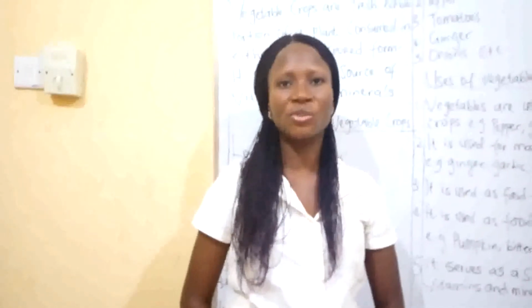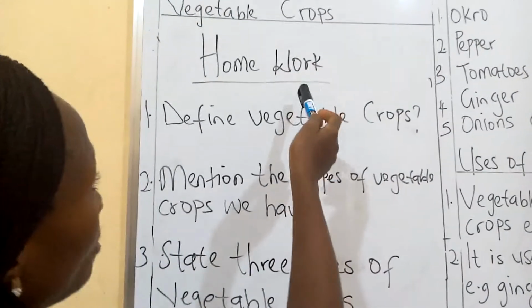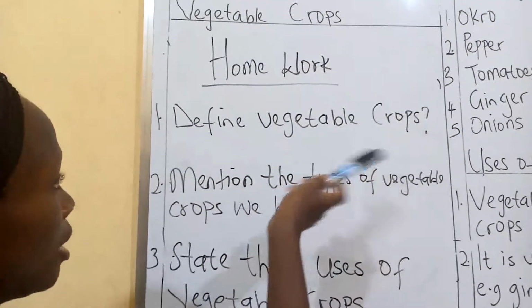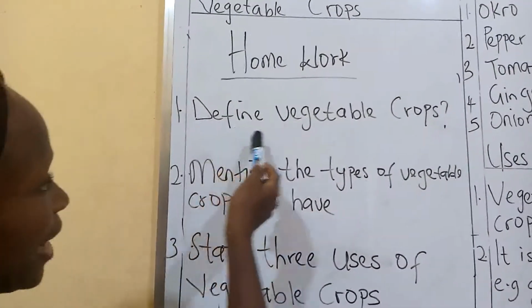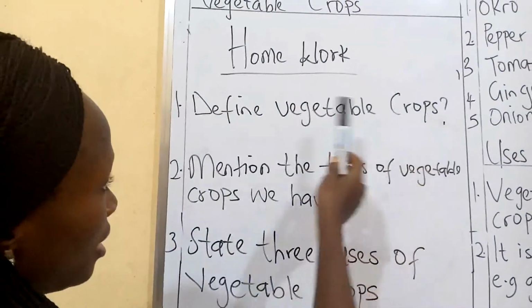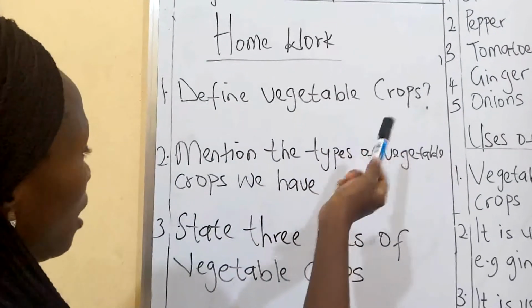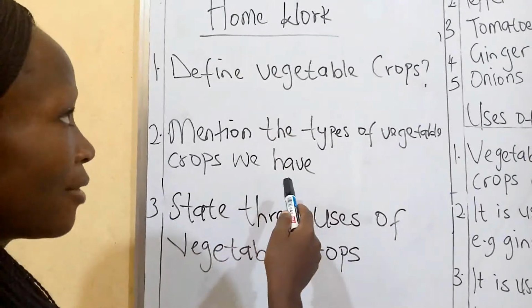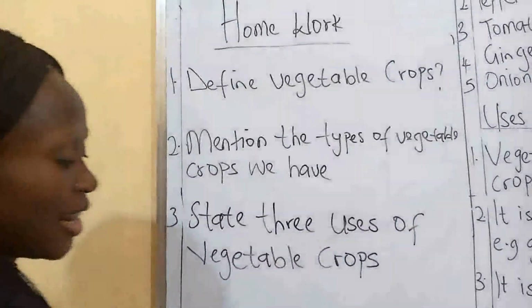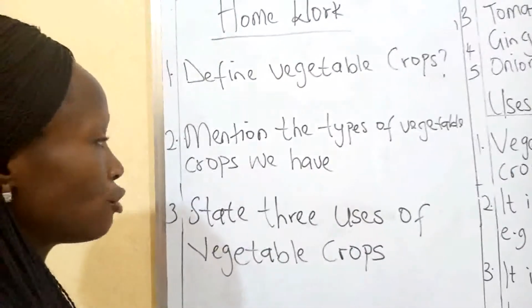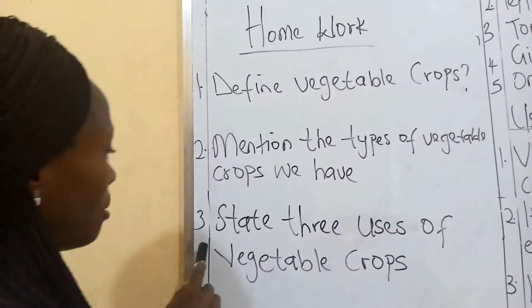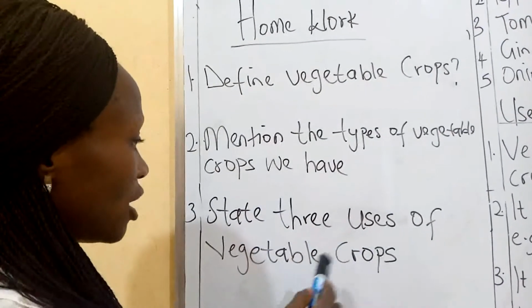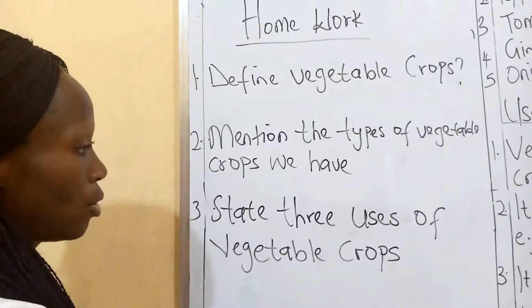Okay, I am going to give you something to do for me, homework, which will be submitted to the school. Here is your homework, your home activity. Number 1, define vegetable crops. Number 2, mention the types of vegetable crops we have, for example, both the leafy and the fruit vegetable crops. Just mention them. Number 3, state 3 uses of vegetable crops. What are they used for?